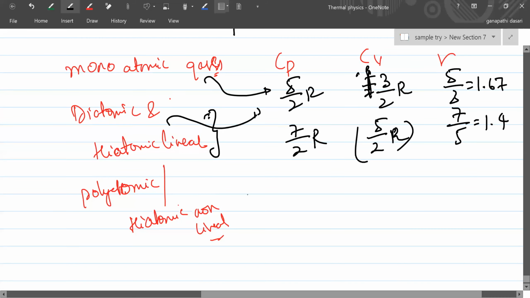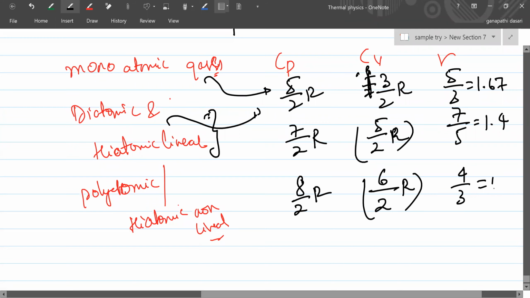Then polyatomic or triatomic non-linear, degrees of freedom is 6. You can check yesterday's class. 6 plus 2, that is 8 by 2 R. Gamma is 8 by 6, that is 4 by 3. The value is 1.33.